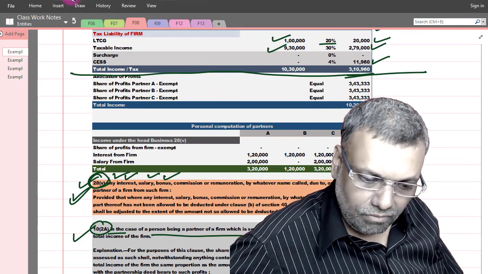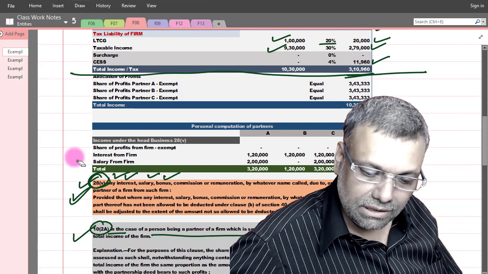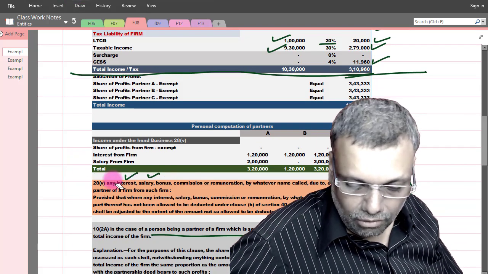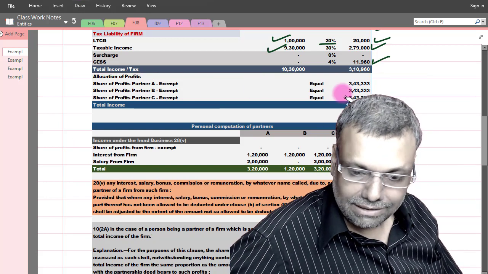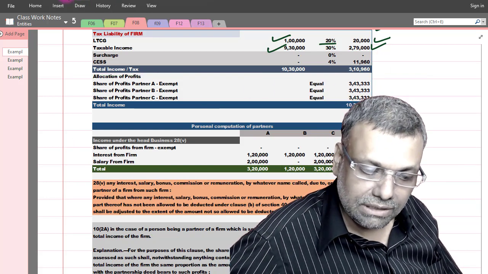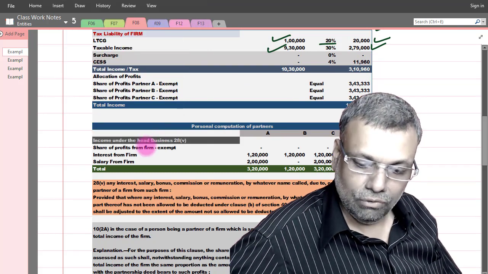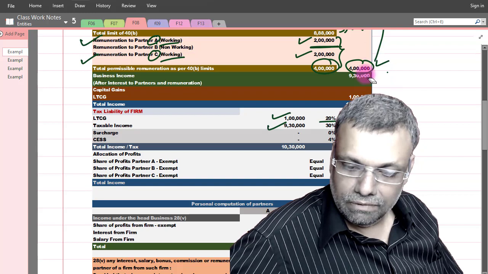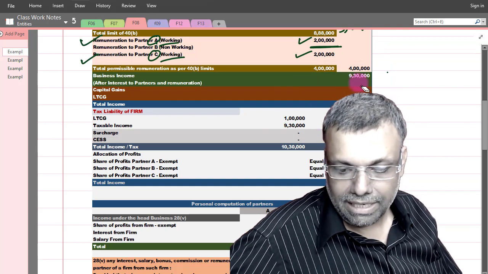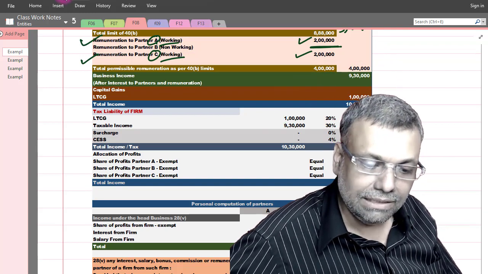Okay, now when we solve many routine questions in the class, we sometimes ignore these particular provisions, like writing under the head and all that. That's the reason I'm telling you in the very first introduction itself that you better be very, very careful. Okay, now first of all, I will show you the allocation of share of profits. That supposing if somebody asks you how much is the share of profits that is exempt.